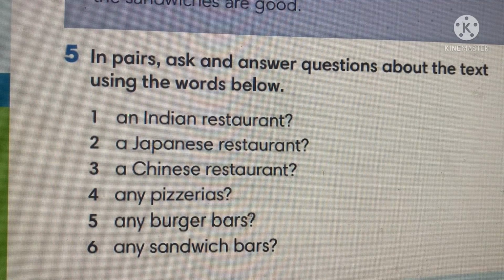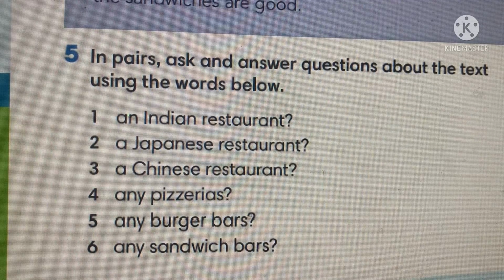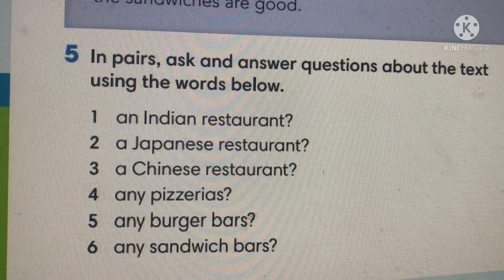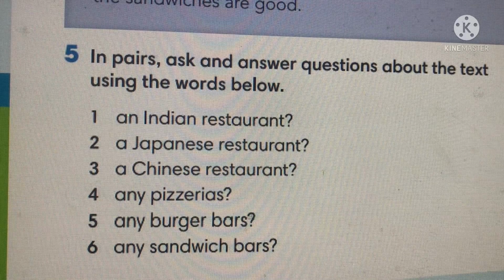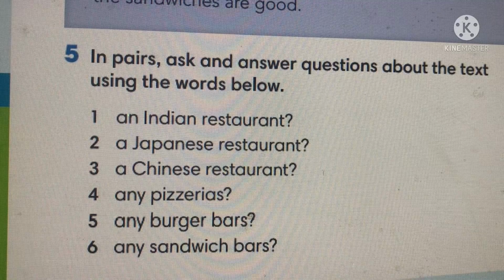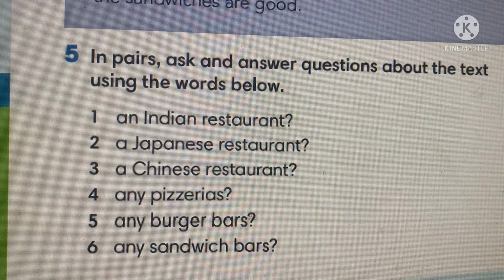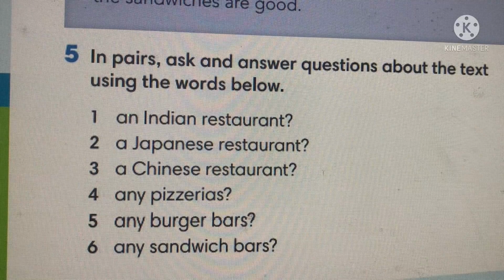Is there an Indian restaurant? Yes, there is. The Delhi Delhi. 2. Is there a Japanese restaurant? No, there isn't. 3. Is there a Chinese restaurant? Yes, there is. The Red Dragon. 4. Are there any pizzerias? Yes, there are 2.